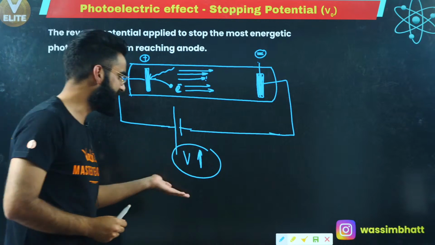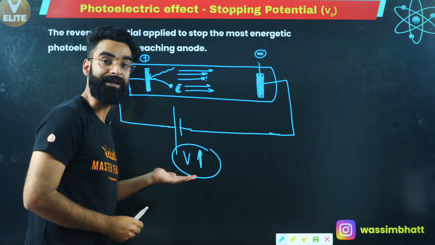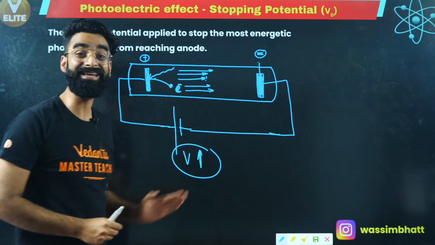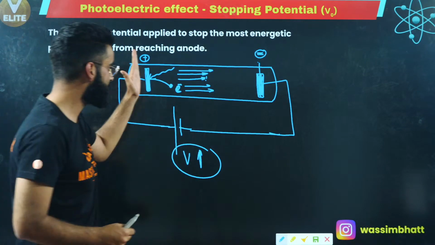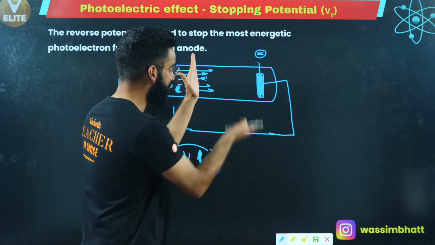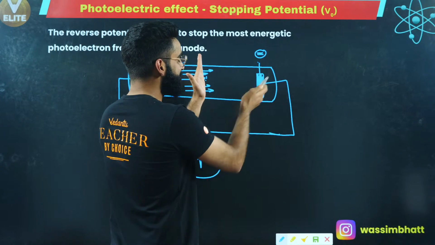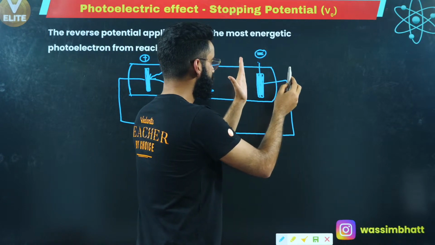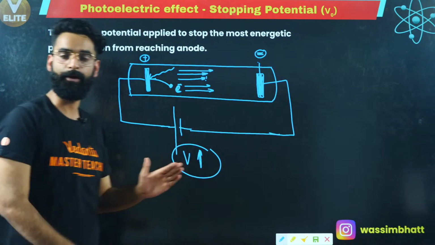Now, if I keep on increasing the voltage of the battery, can I say there will be a time when this electron will come to rest? See, the electron is coming, but at the same time, I'm increasing the voltage of the battery. That means I'm increasing the negative charge of the battery. There will be a time when this electron will come to rest.